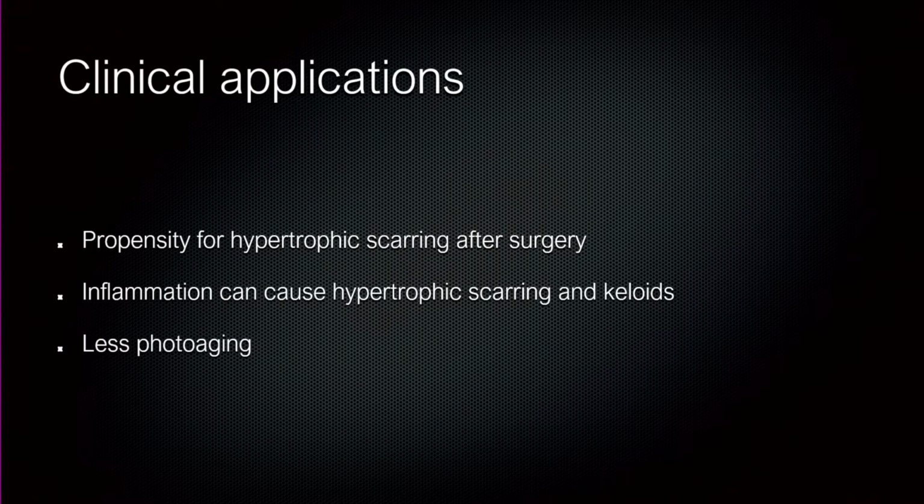Because of the organization of the collagen, you can also get less photoaging. So not only do the melanocytes protect those with skin of color, it's also the way the dermis is organized. That also makes those with skin of color age less than those who have fair skin.